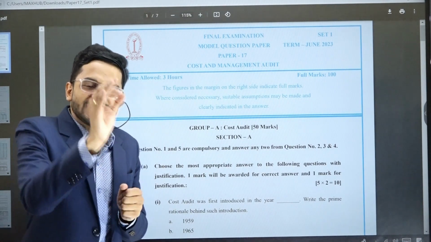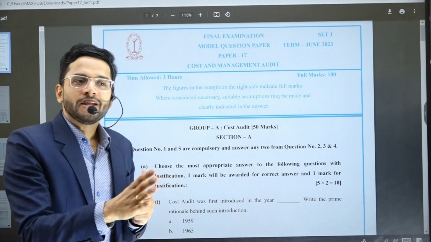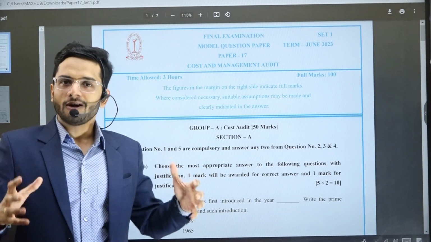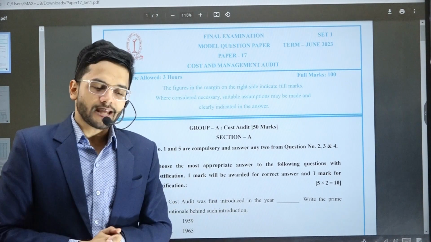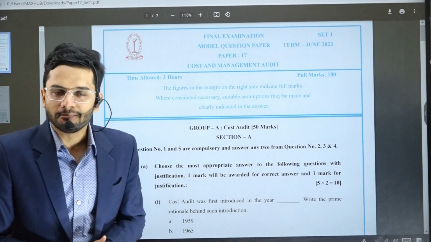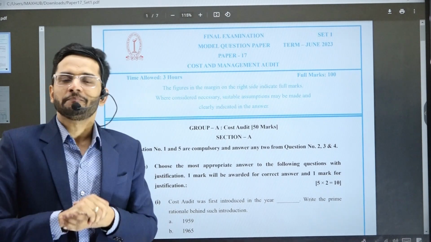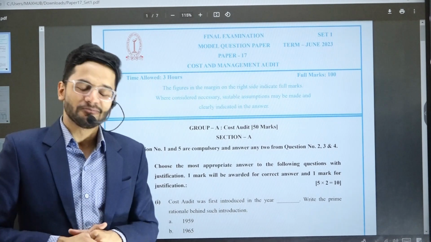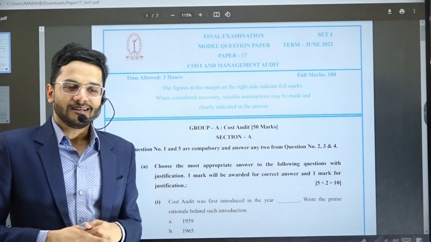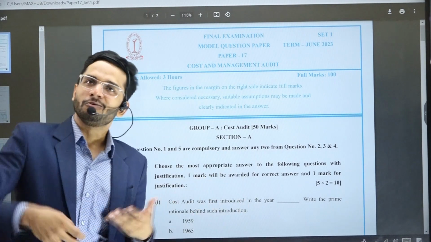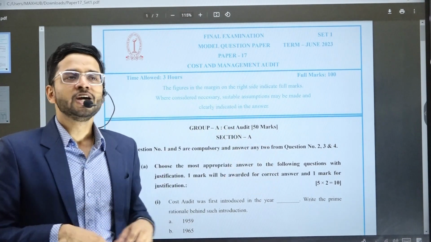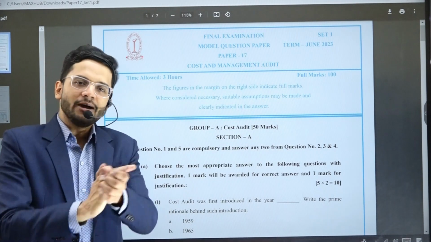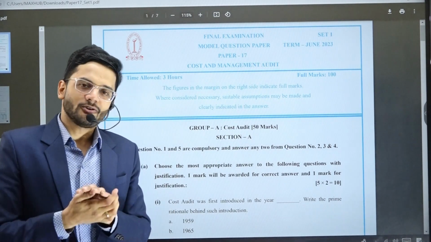And since Syllabus 2020-22 is relatively new, I'm trying to guide you on what you can foresee or expect in the December 2023 examination paper. So before you comment in the comment section below that this is a prediction, that should we do only this, whatever you are saying, should we leave all other topics, should we leave this topic, should we leave that topic, I want to clarify this particular doubt of yours.